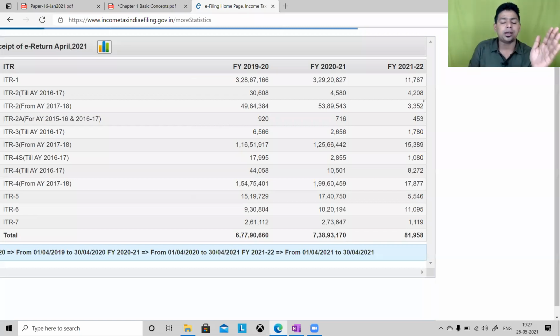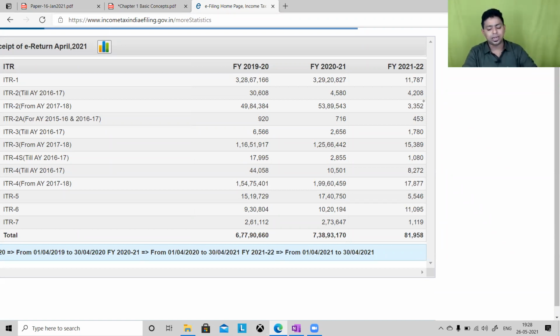Please understand, filing income tax return is not equal to payment of tax. There are many assessees who are filing their loss return, that means negative return. There are many assessees who are filing their nil return, zero income return. There are many assessees who are filing non-taxable return. That means they are showing income, but they are not showing taxable income. So that also I will be showing you now. But out of 130 crore plus population, only 6.5 crore people approximately are filing their income tax return. They are not paying tax. In 2021, the count went up to 7.5 crore people.